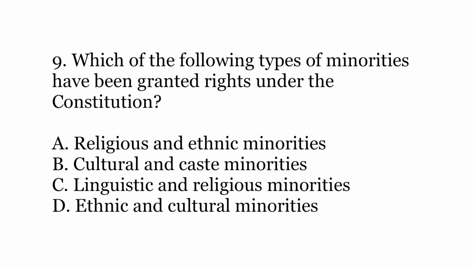Ninth question, which of the following types of minorities have been granted rights under the Constitution of India? The options are A, religious and ethnic minorities, B, cultural and caste minorities, C, linguistic and religious minorities, or D, ethnic and cultural minorities.